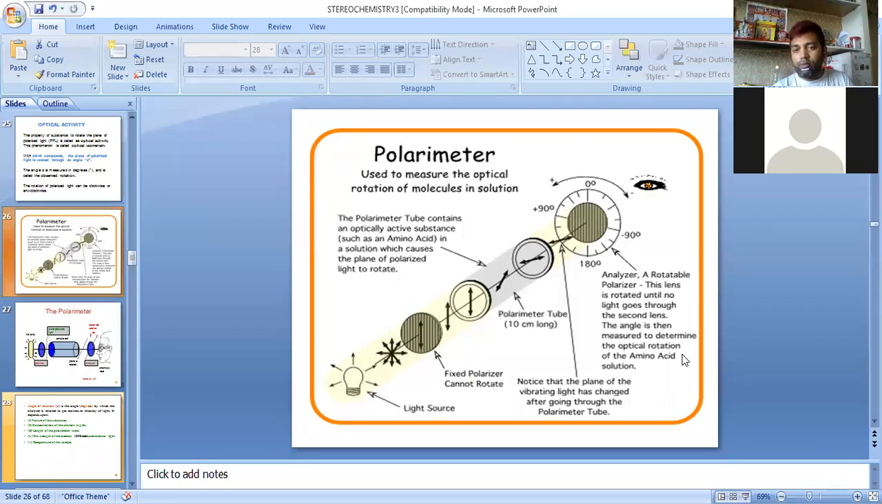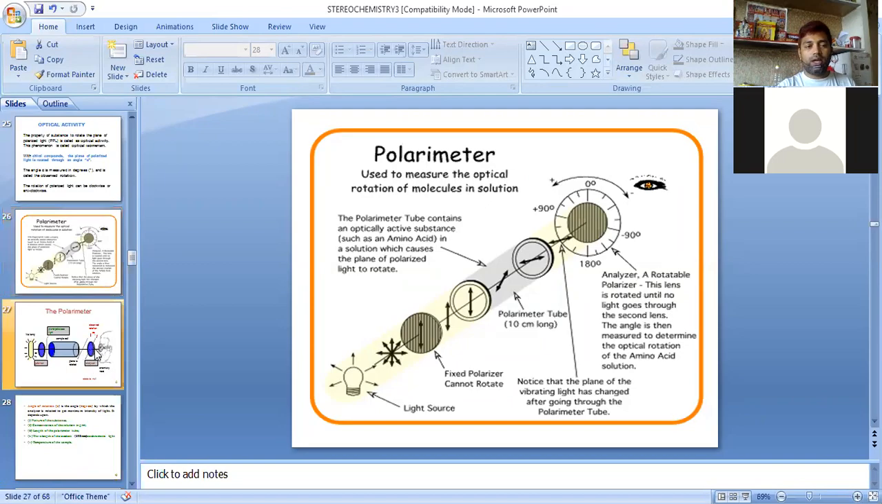And polarizer. This lens is rotated until no light goes through the second lens. Okay. The angle is then measured. This angle is measured to determine the optical rotation of the substance. So this is the working of the polarimeter.